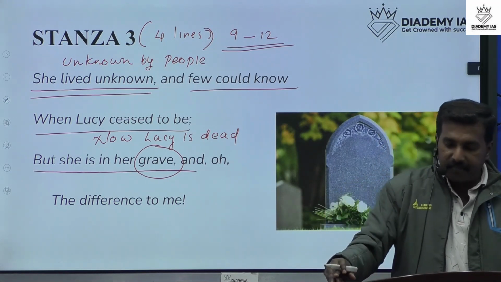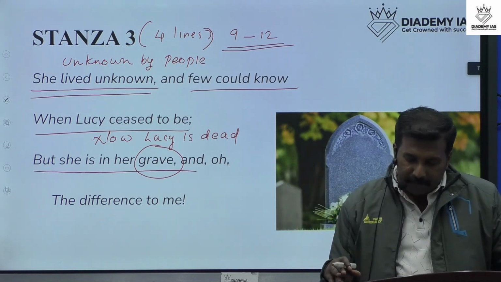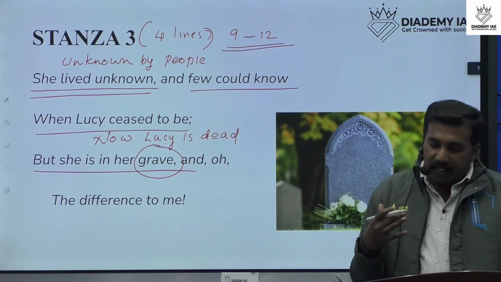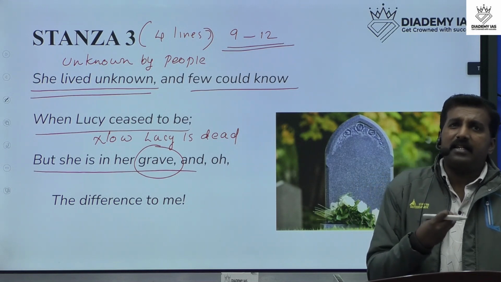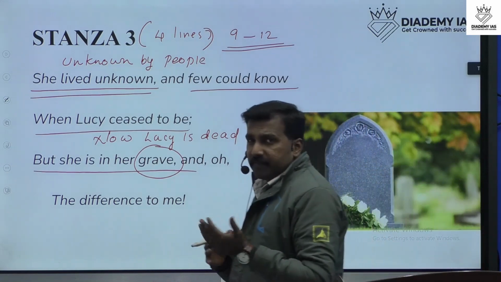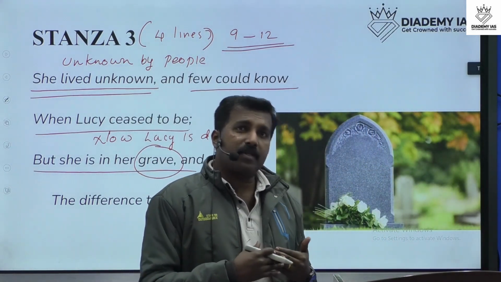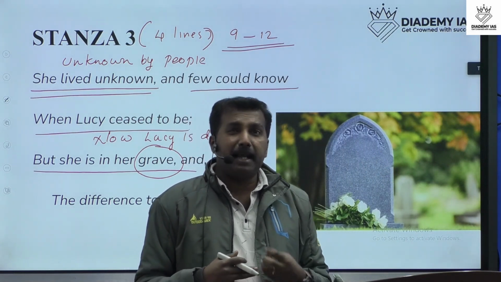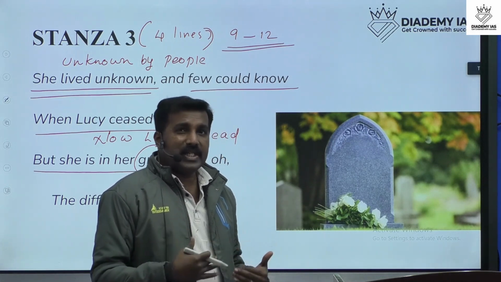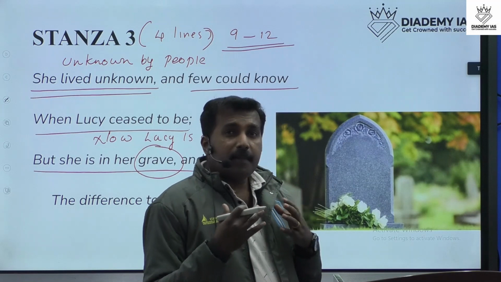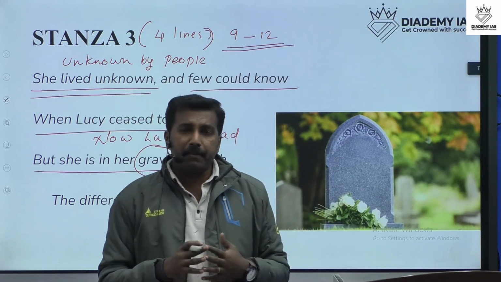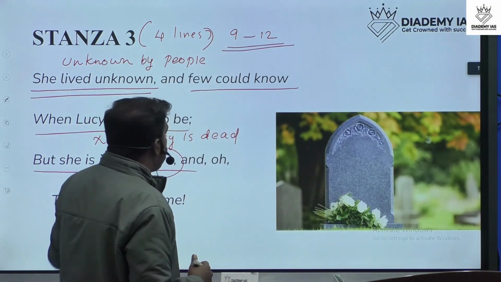Okay. And next is the last part of the poem. The poet admits that. Actually, the poet summarized the poem with his own mind. That means the poem ends with a self-talk. The poet talks with himself that he was also unaware of her beauty and her value. The poet regrets the incident, and he imagines that the beauty of Lucy was also unknown to the poet himself. So this is the important point relating to the last part of the stanza.